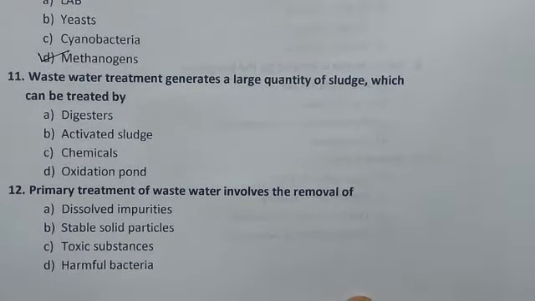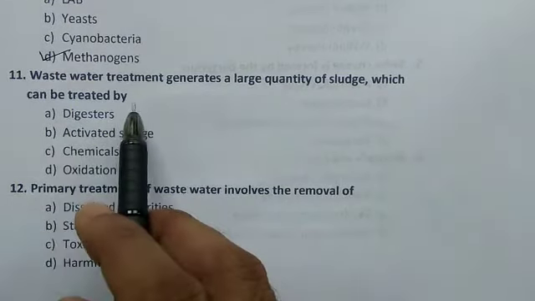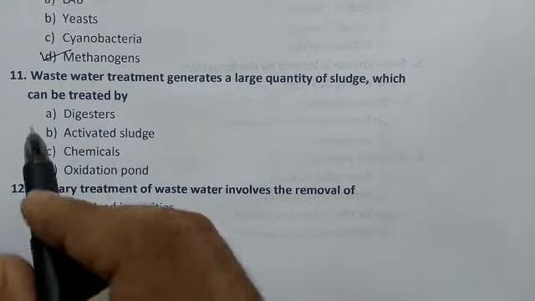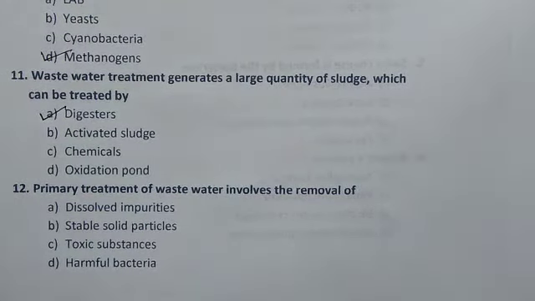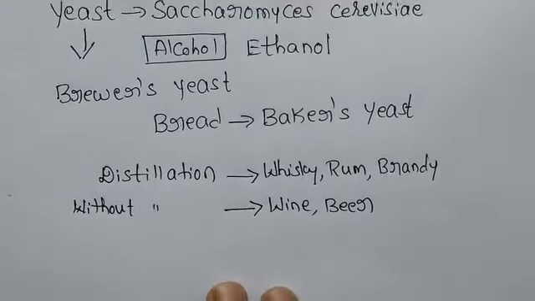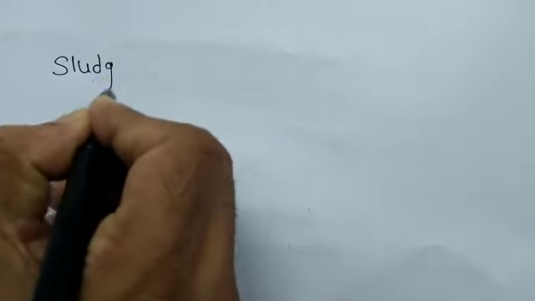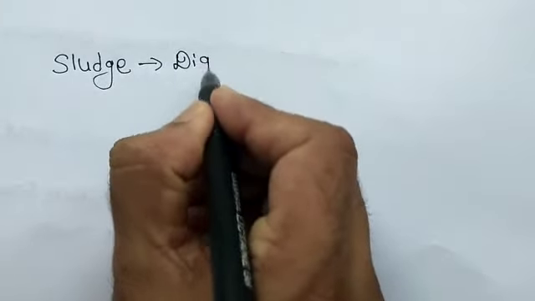11th one. Wastewater treatment generates a large quantity of sludge which can be treated by digester, activated sludge, chemicals, oxidation pond, and the answer is digester. See, we should remember one thing: the sludge is subjected to anaerobic digester.